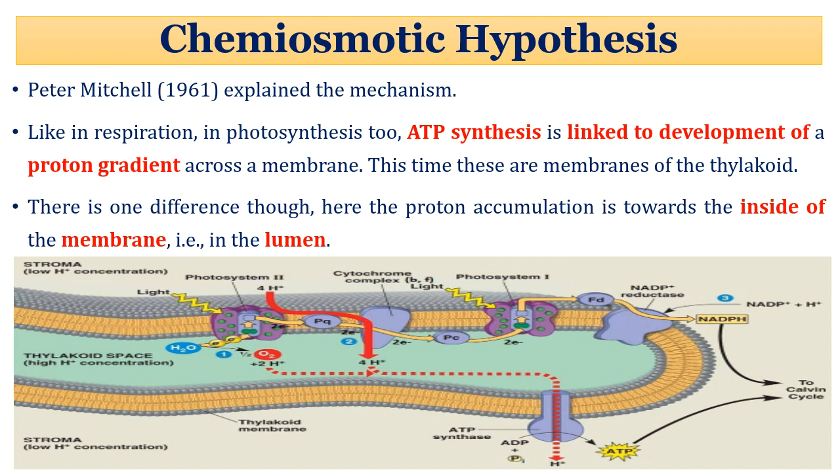Peter Mitchell in 1961 explained the mechanism of the chemiosmotic hypothesis. Like in respiration, in photosynthesis too, ATP synthesis is linked to the development of a proton gradient across the membrane. This time, these membranes are of the thylakoid. There is one difference though. Here, the proton accumulation is toward the inside of the membrane, that is the lumen, whereas in the case of respiration, in the mitochondria, accumulation of protons is in the intermembrane space.